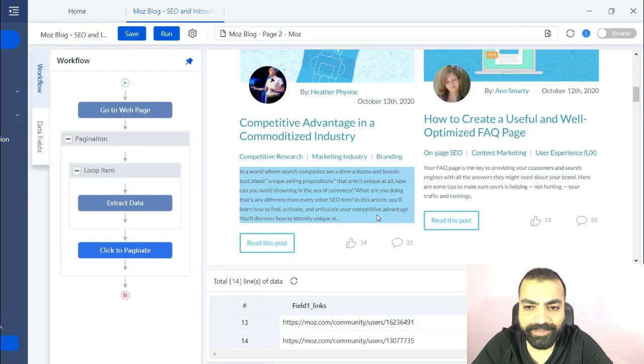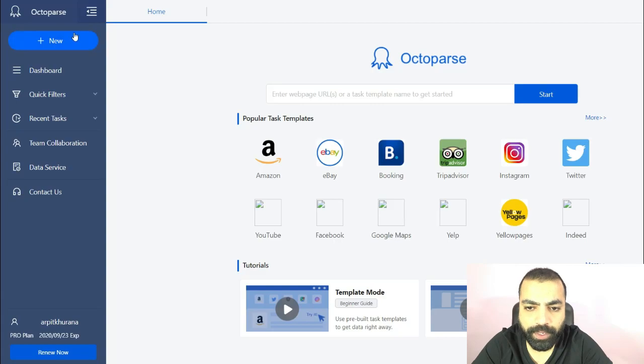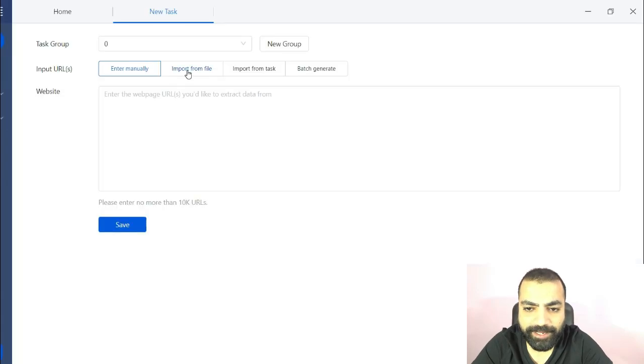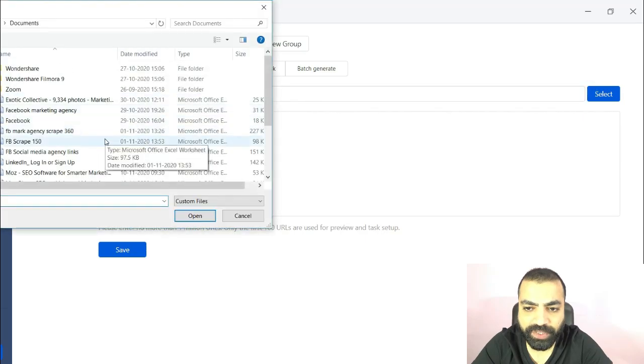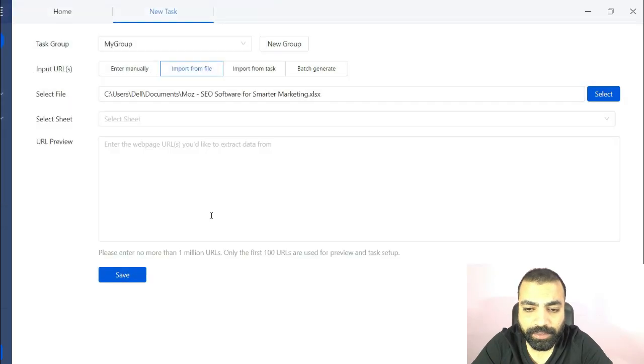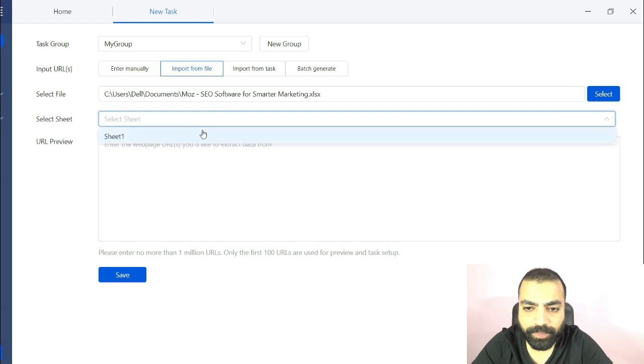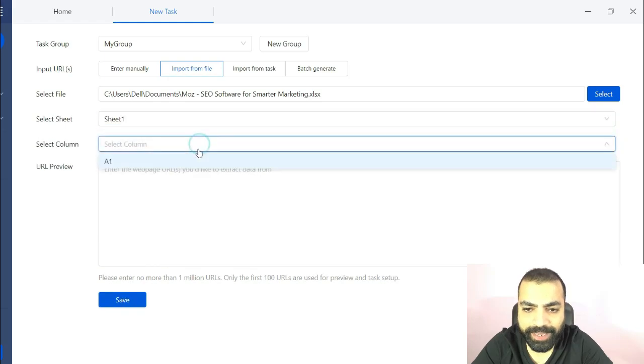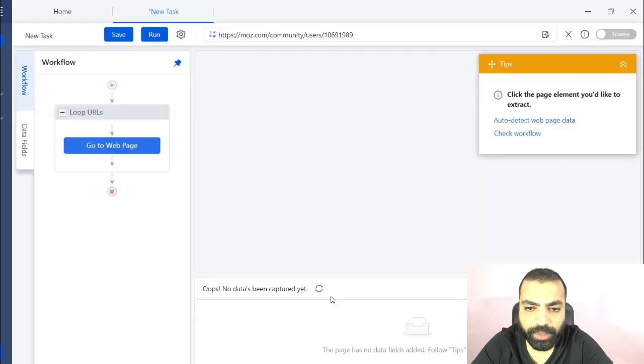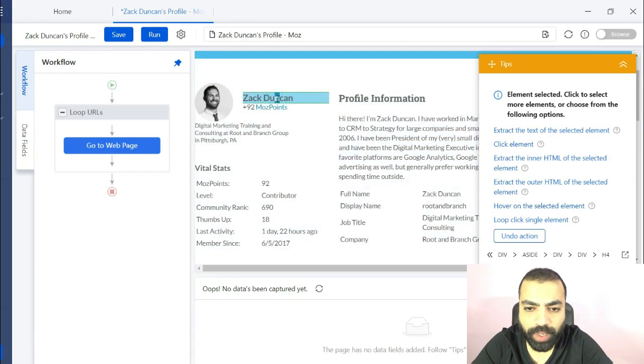So let's make another task in Octoparse to scrape their contact information. Hover on New, then select Advanced Mode. Click on Import from File. Select the Excel file we just saved with author's link. Select Sheet 1, then select column A1 and hit Save. Now keep selecting all that you want.